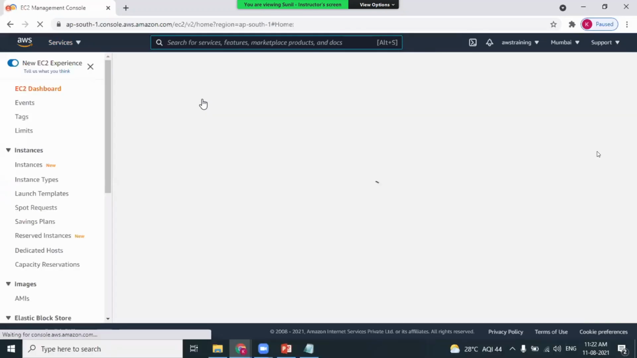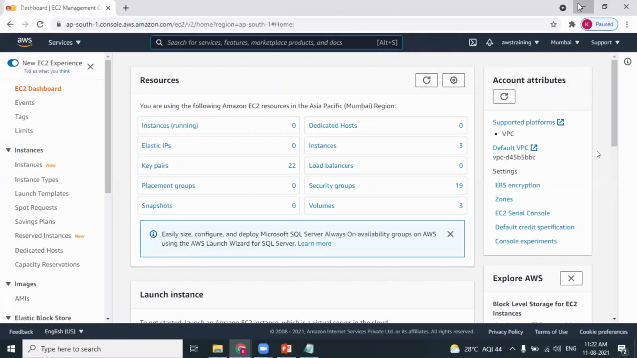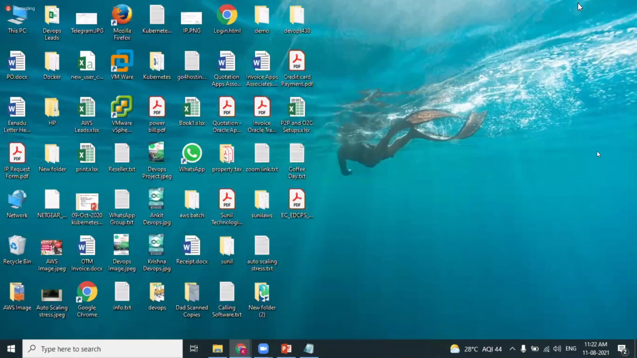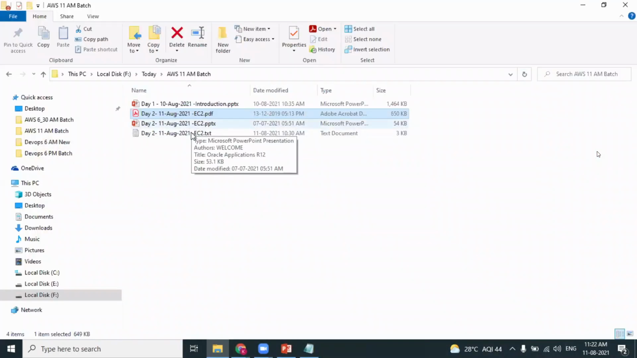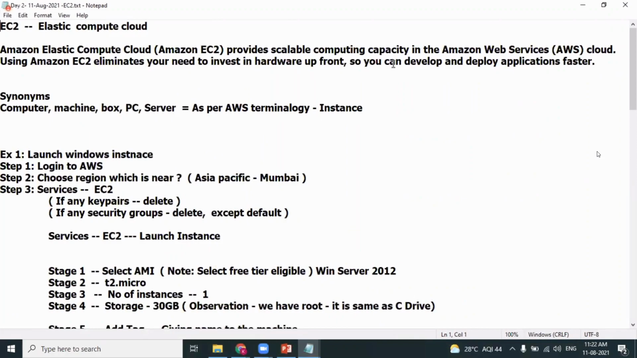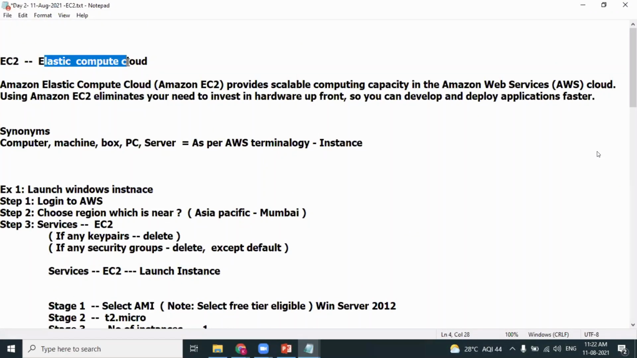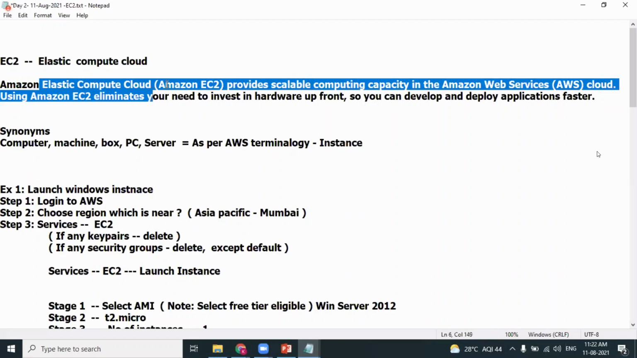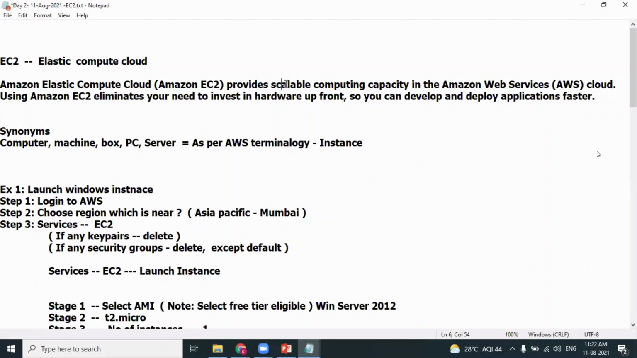Let's learn the first service called EC2. Before getting into EC2, let's try to understand what EC2 means. As per the definition, EC2 stands for Elastic Compute Cloud. What does that mean? Amazon Elastic Compute Cloud, that's EC2, provides scalable computing capacity in AWS. EC2 eliminates the need to invest in hardware upfront so that you can develop and deploy applications faster.